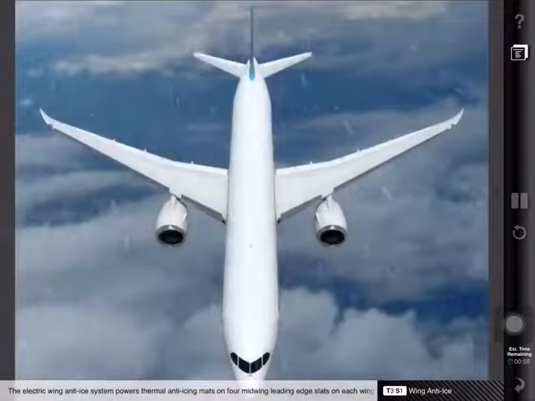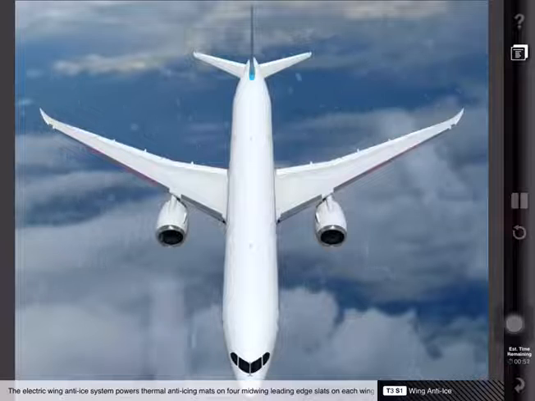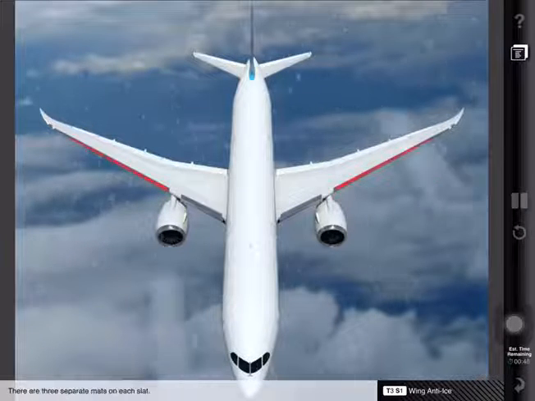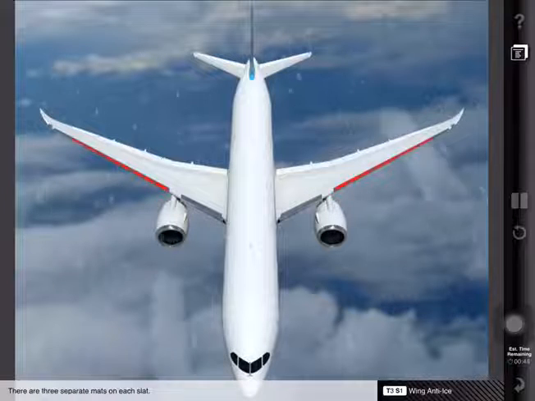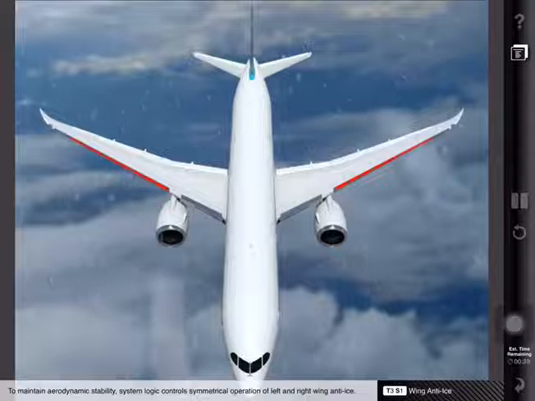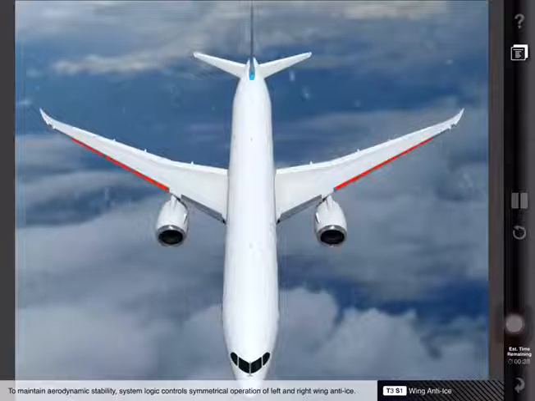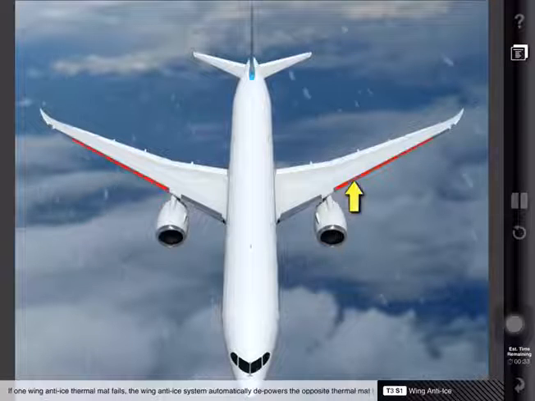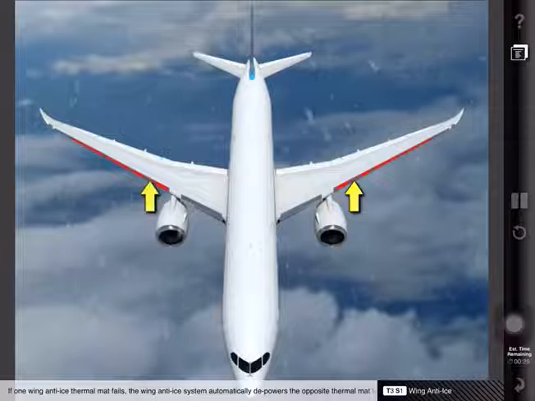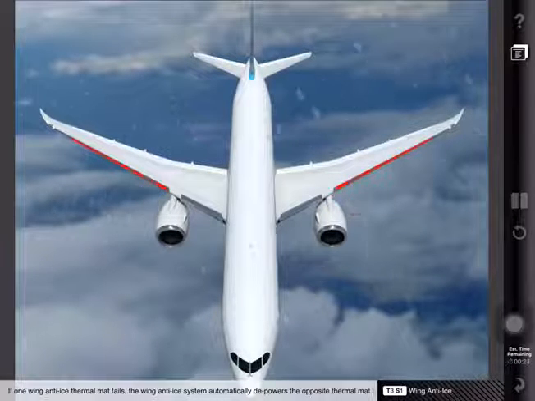The electric wing anti-ice system powers thermal anti-icing mats on 4 mid-wing leading-edge slats on each wing. There are 3 separate mats on each slat. To maintain aerodynamic stability, system logic controls symmetrical operation of the left and right wing anti-ice. If one wing anti-ice thermal mat fails, the wing anti-ice system automatically depowers the opposite thermal mat to prevent asymmetrical wing icing.